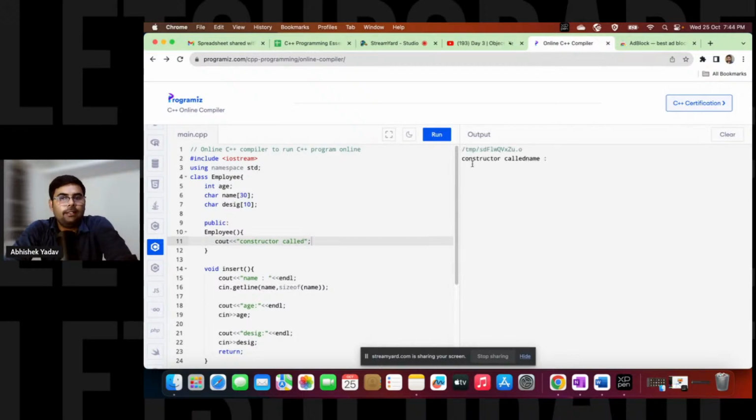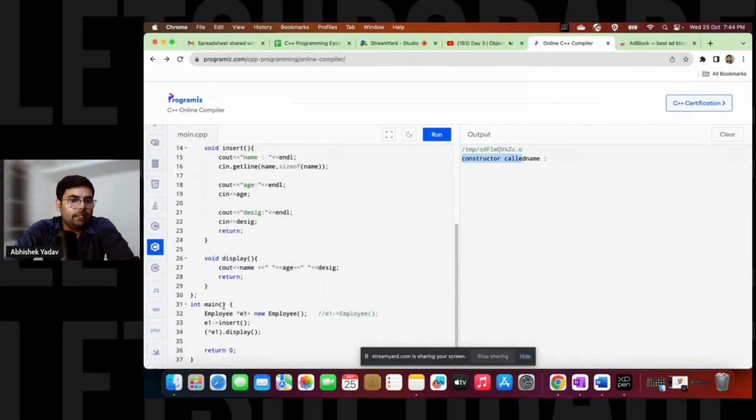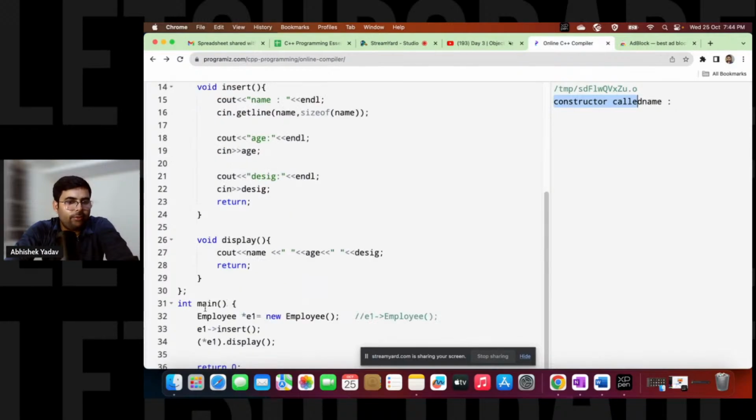So guys, you can see first what is happening. First, this constructor is getting called. Why is this constructor getting called? You can see, guys, we know the entry point from where the execution will start is the main function. So you will go to line number 32, and at line number 32, you are creating an object, and the moment you create an object, the constructor will get called.